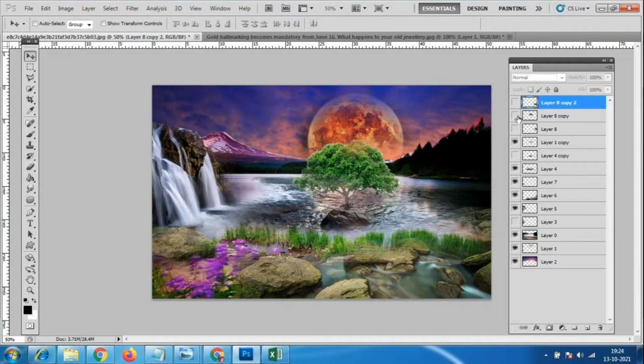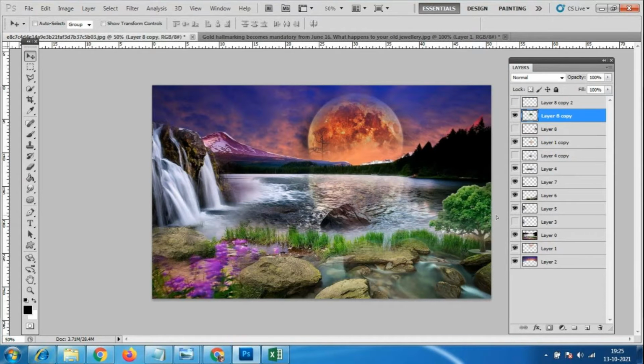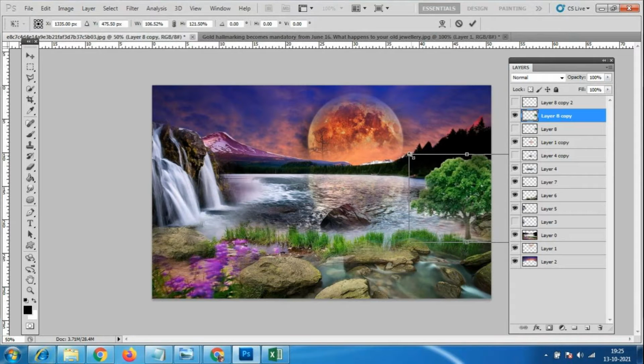Anybody having any doubt? So I have to save this file, so I will keep only this much. If you people want I will keep the tree over here, otherwise anywhere I'll keep it. I'll just remove it, select it like this, and somewhere here I'll keep it slowly, with the eraser tool. Okay, so like this we have to make it naturally.